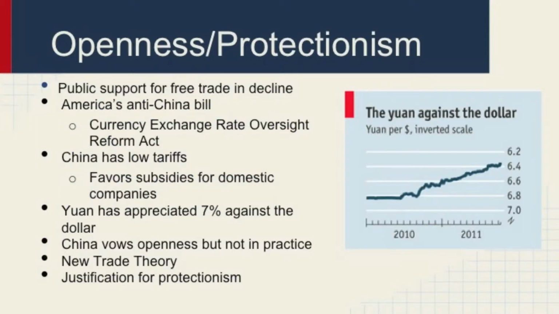In 2011, America's anti-China bill, called the Currency Exchange Rate Oversight Reform Act, established a tariff on imports from countries with undervalued currencies. The primary reason for this bill was a $270 billion trade deficit with China, rooted in the undervaluation of the yuan compared to the dollar. This gave China's exporters a large advantage in the international economy and trade.